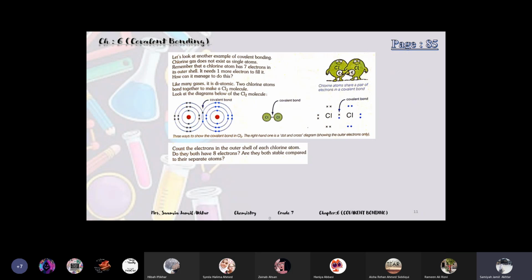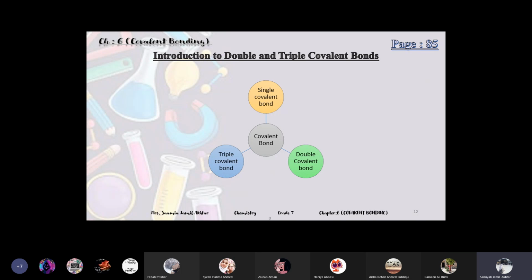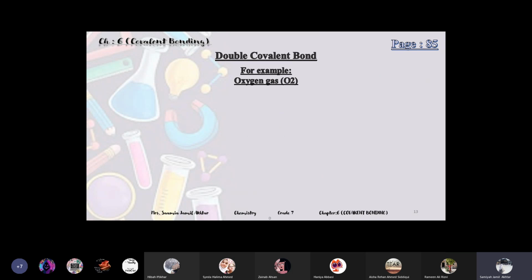On the same page, there is the structure of chlorine. Should we start it or not? In chlorine also, they're sharing 1 electron. But it's fine, we'll do it in the next class. First, we will study this chlorine example. And then we'll study the 3 types of covalent bond. Single covalent bond we are already studying, the simple bond in which 2 electrons are shared. Then there is double covalent bond and triple covalent bond.